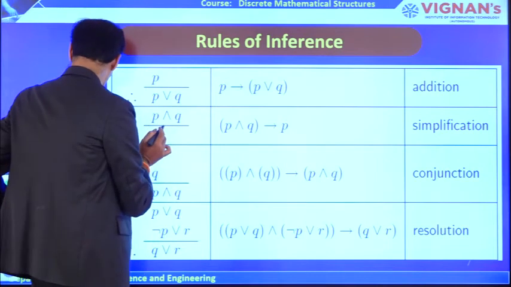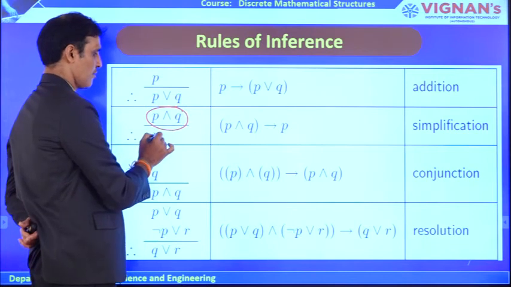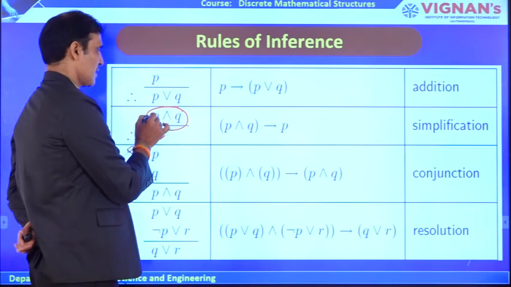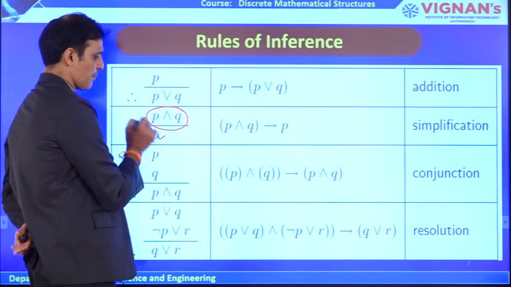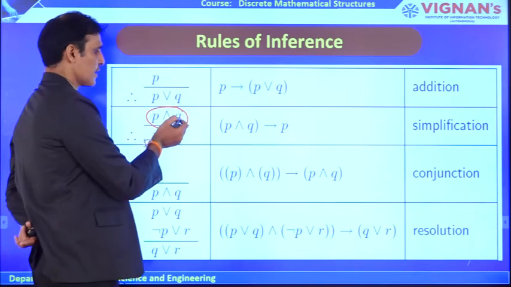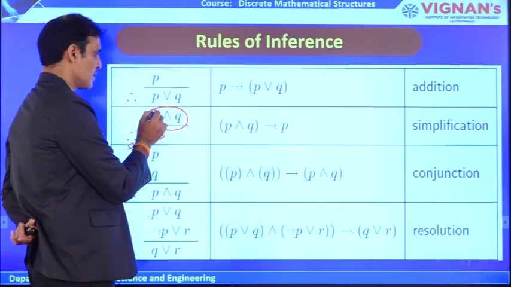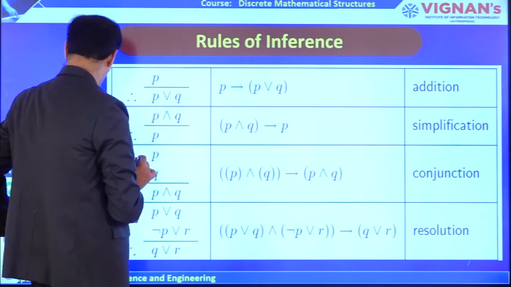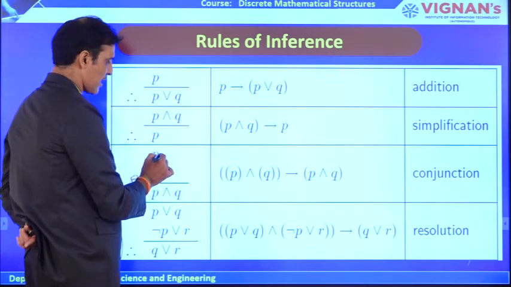In this simplification law, if you take the combined sentence with conjunction, like P and Q, we can derive P only. Why? Because if P and Q are true, you can derive P, or sometimes Q also, no problem. If the statement is true, therefore you can derive P. That is called simplification. The next case is conjunction, which we already discussed.